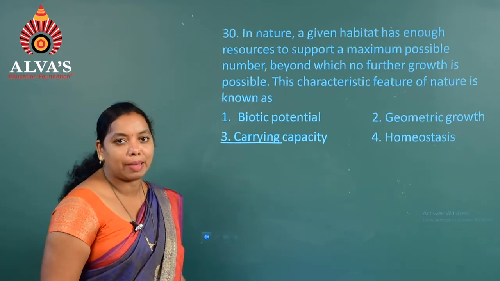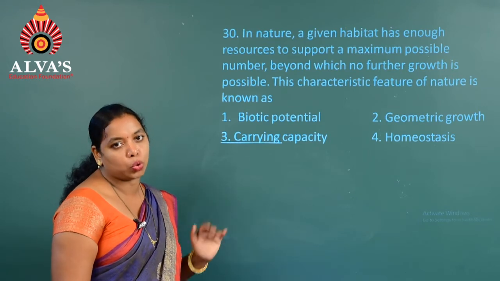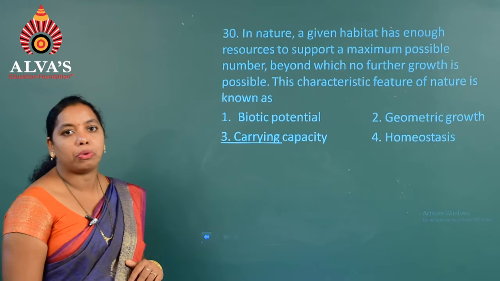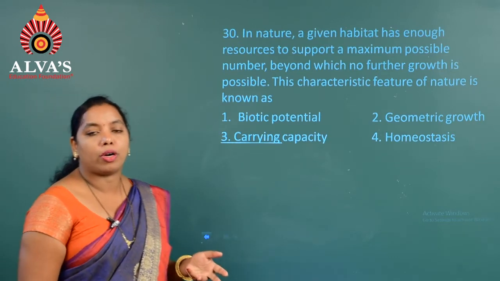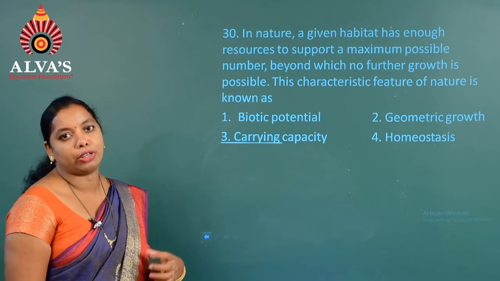third one, that is carrying capacity, because it is an example for the logistic growth model, where the nature has limited resources.